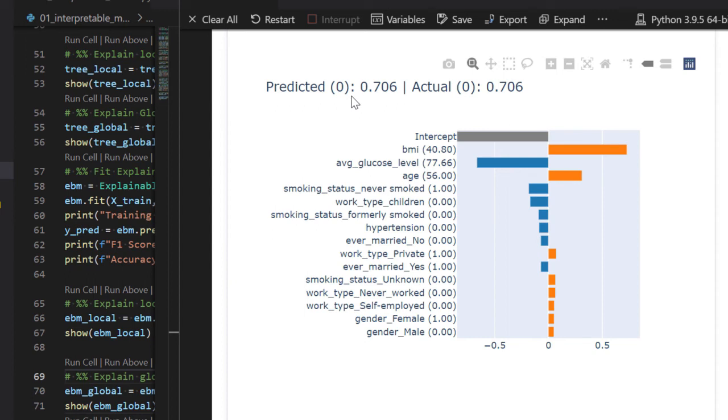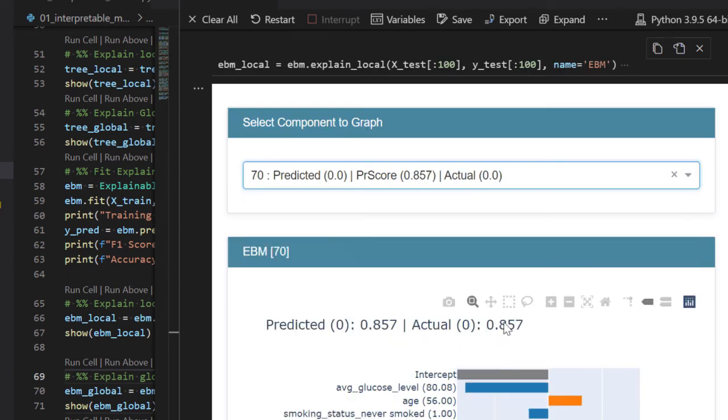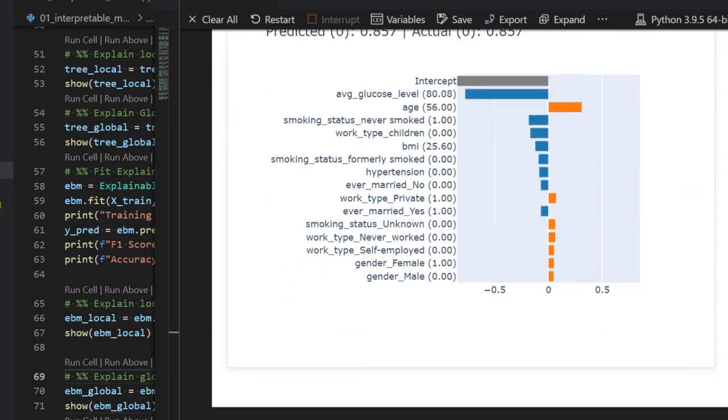We can easily explain these explanations to our end user. Let's do this for instance number 70. Here actual value is 0 and predicted value is also 0.